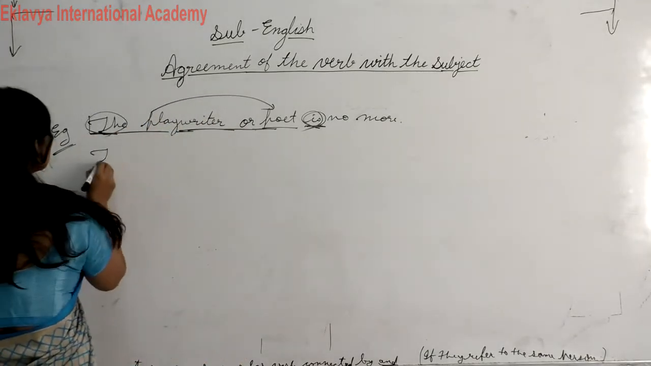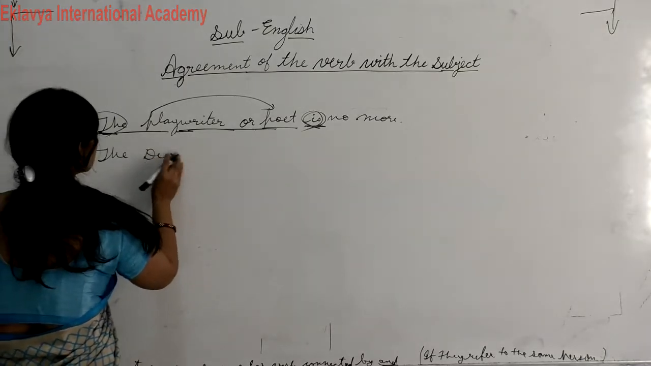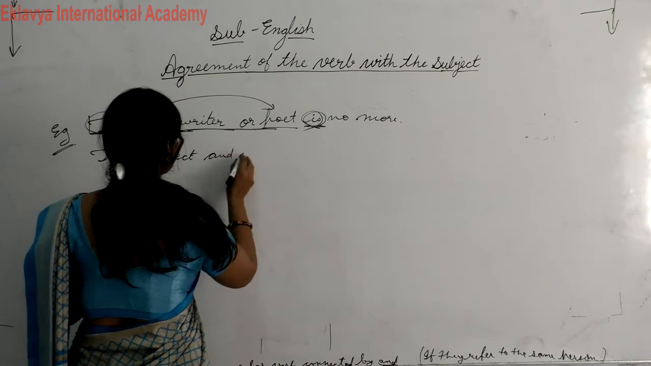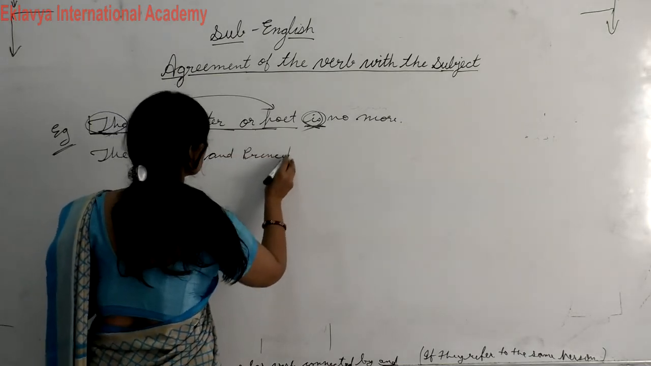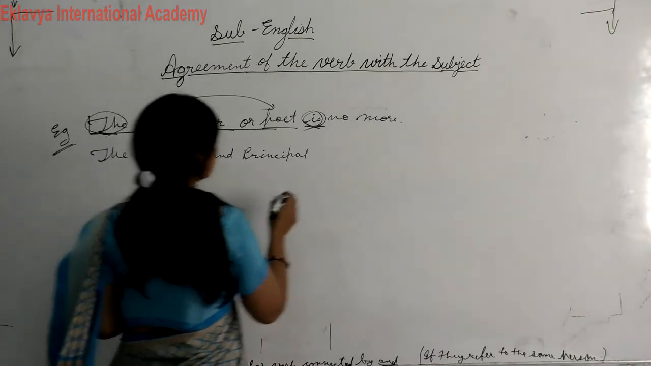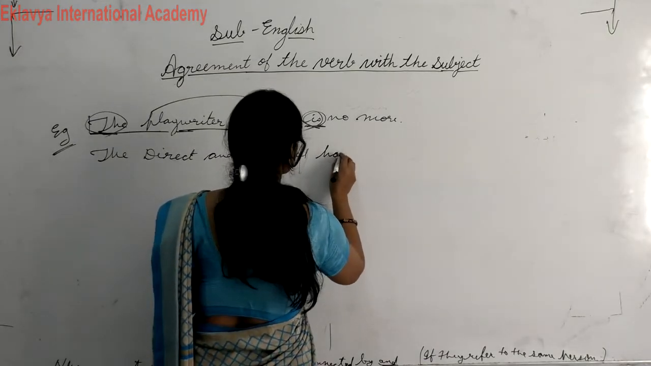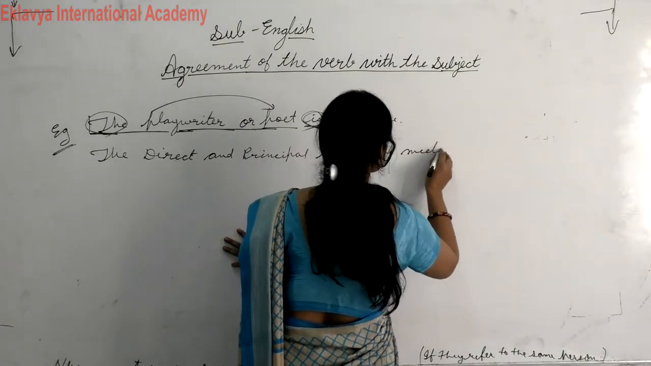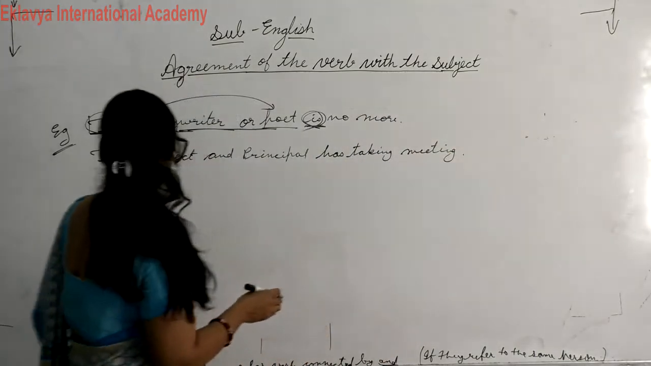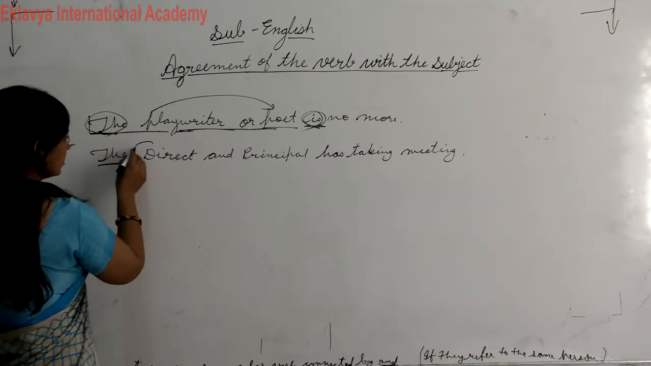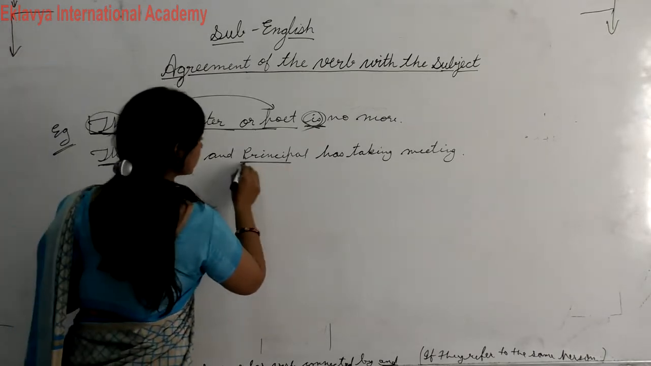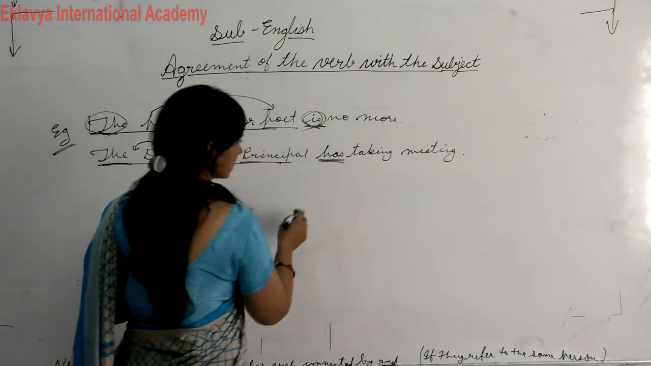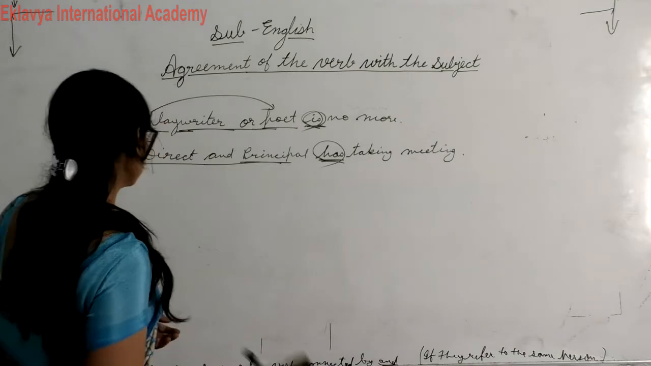Like, you can say, the director and principal has taken a meeting. Okay student, here you can check before the first noun an article is used, but before the second noun no article is being used. So in this case they are considered a single person. So we will use a singular verb.